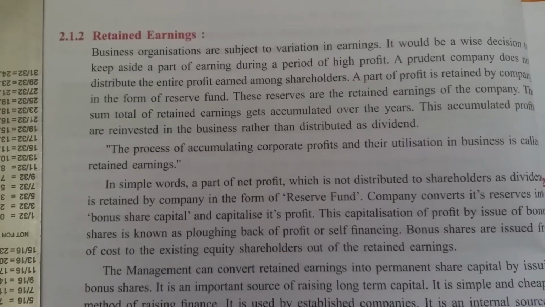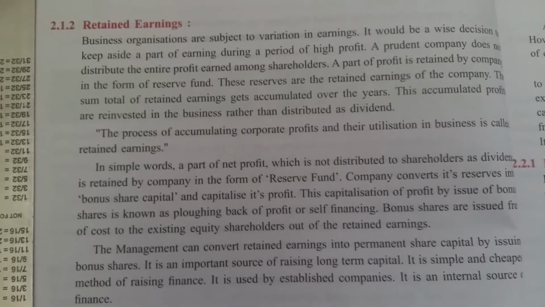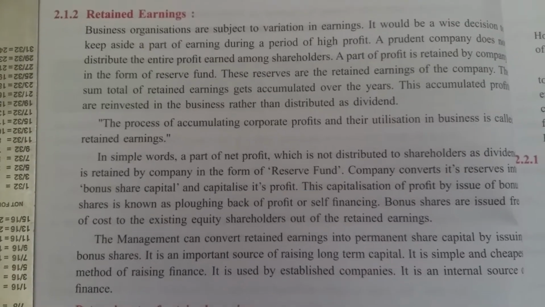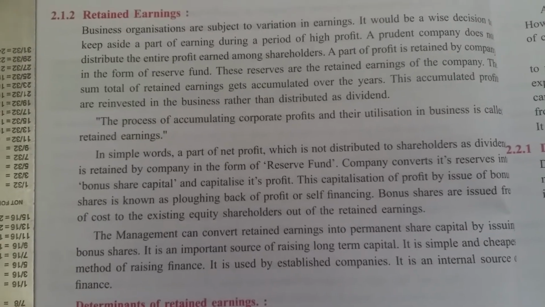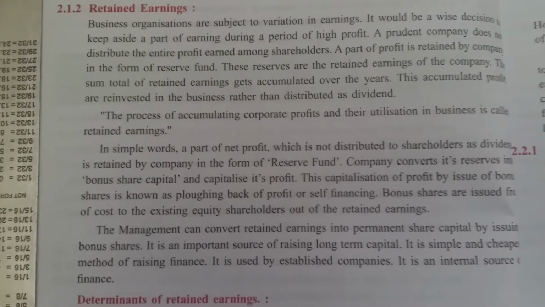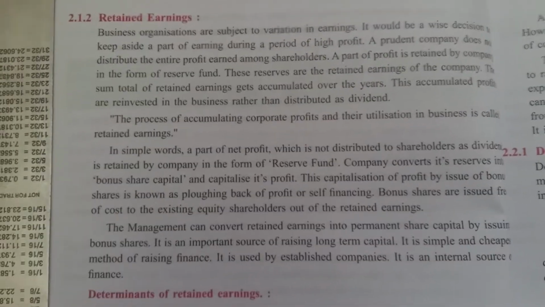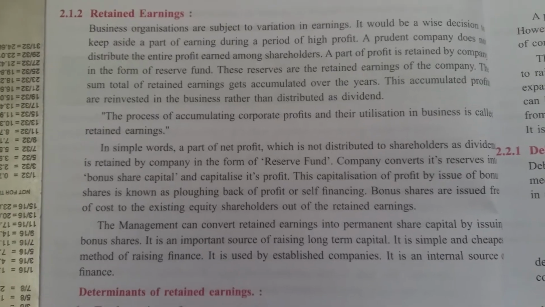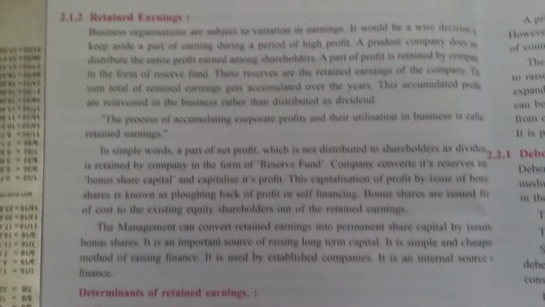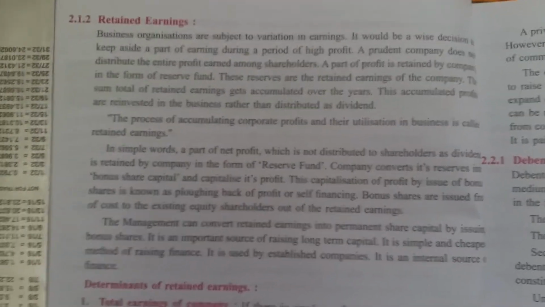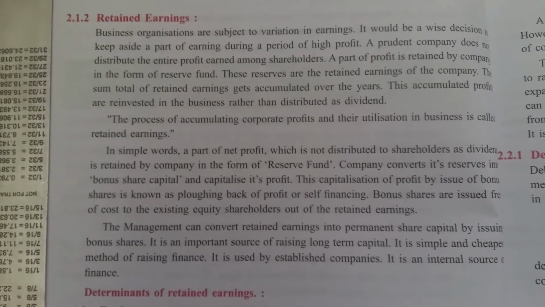Now the students will continue with the next part, retained earning. Remember that we are learning the sources of corporate finance, and in that, the own fund, own capital. There is own capital and borrowed capital, but now we are learning own capital. In own capital, we have completed the meaning, features and types of equity shares and preference shares, and the second part is retained earning.